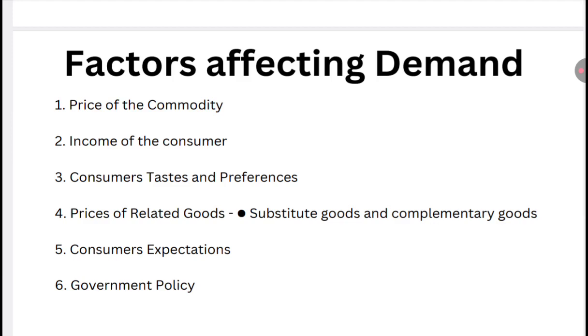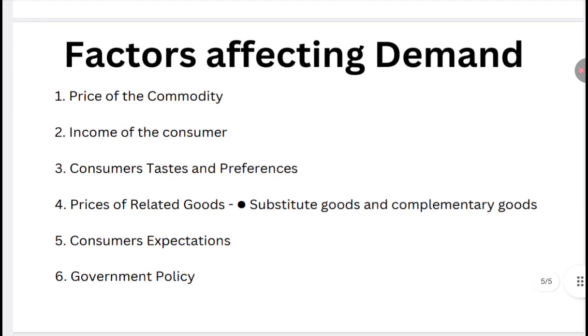Price of the commodity. Here we can say that price has an inverse relationship with demand. As the price of the commodity rises, the demand for the commodity will eventually decrease. And if the price of the commodity decreases, the demand for the commodity will rise. So this is the inverse relationship of demand; price acts as an inverse relationship with demand.